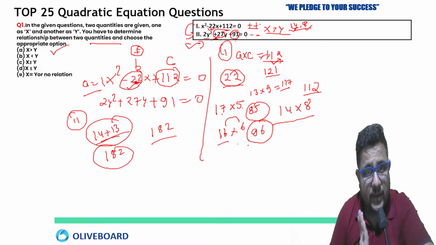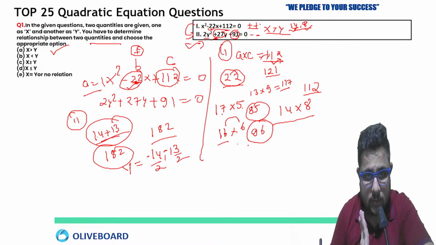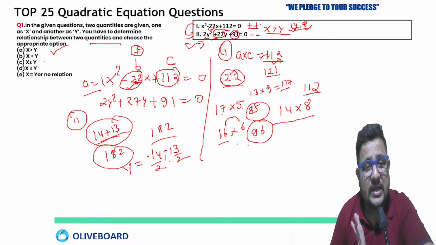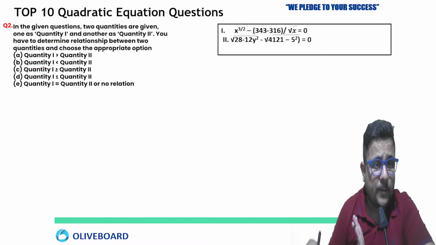Because C is positive here. And what we have done, A multiplies C here, 91 multiplied by 2, 182. Hope you got this, how we got 14 and 13. These are the values, both are negative, but these are not the values of Y. Now you have to divide by A, and here the value of A is not 1, 2 is given. So minus 14 by 2, minus 13 by 2. And negative is always less than positive, so that's why our answer was X is greater than Y. Hope it is clear.